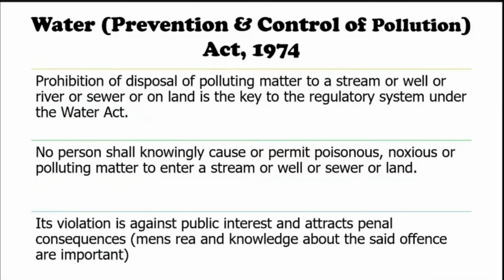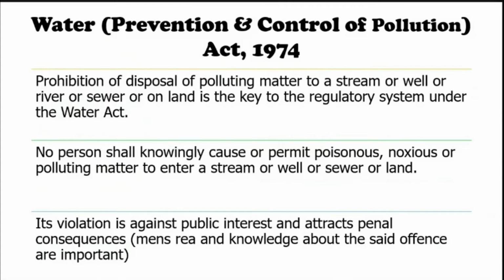Basically, there is a prohibition for disposal of certain kinds of sewer lines or wastewater into the streams and wells. So here streams and wells cover both surface as well as groundwater. And then no person shall knowingly cause or permit poisonous, noxious or polluting matter to enter the stream or well or sewer or land. So this is self-explanatory.